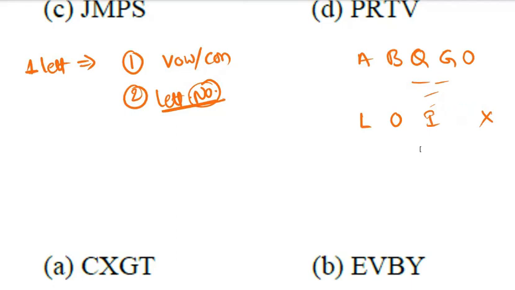Suppose if I change this M to V, then the answer? This is 12, 15, 9, 22, and 24.